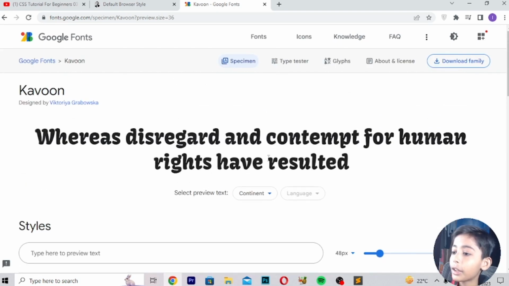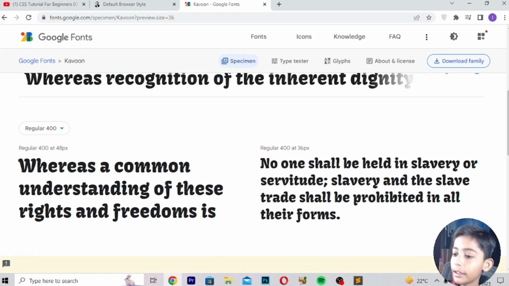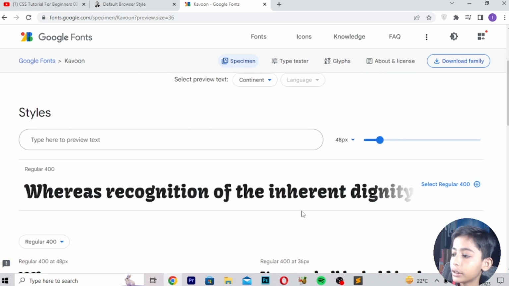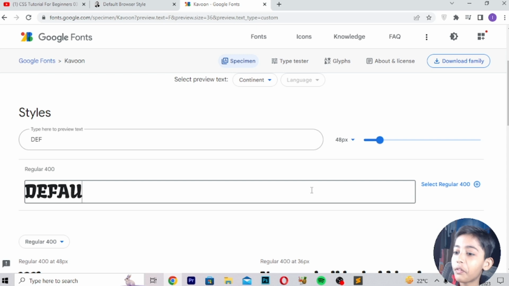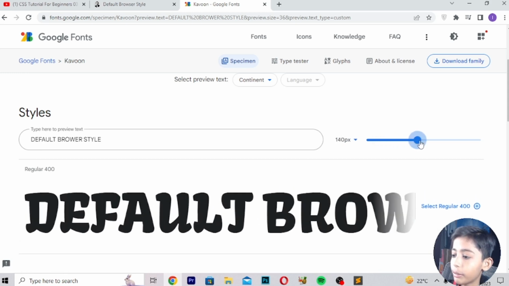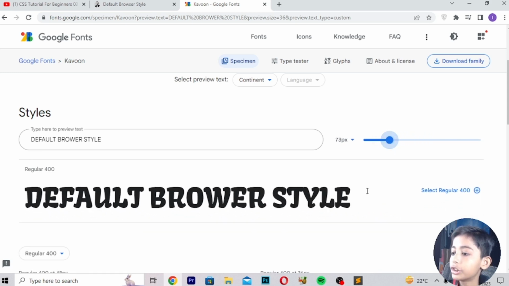Here you can see it is coming like that. And here you can write anything. I will write default browser style. So here you can see. I will make it bigger also. Okay. So how to download the font? You can download the font like that: download the family. So the font will be easily downloaded.